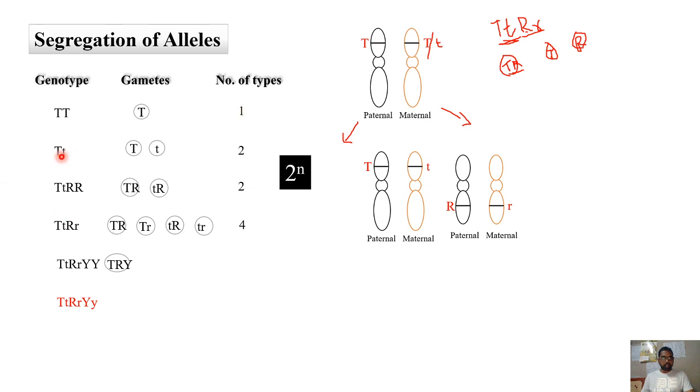Here one heterozygous pair is there, therefore 2 power 1, which is 2. Here again only one heterozygous pair is there. You can see this is heterozygous, but this one is homozygous. So again the n value will be 1 only, therefore 2 power 1, which is 2. But here capital T small t is one heterozygous pair, and capital R small r is another heterozygous pair, therefore 2 power 2, totally 4 you will get. The same thing here also, 2 power 2 only, so you will get 4 types of gametes. From this, 2 power 3, totally 8 types of gametes will be produced.